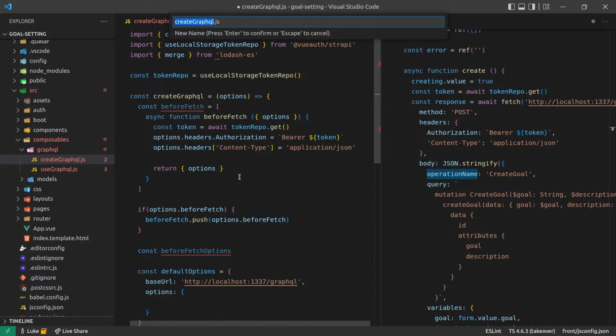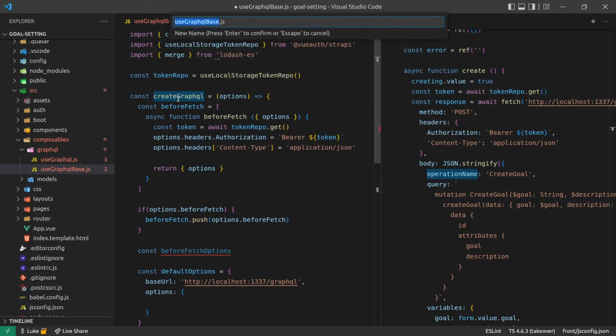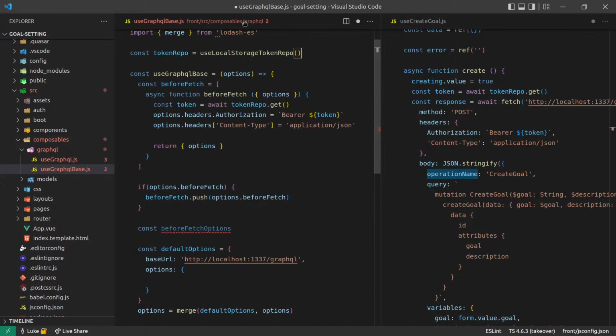Let's say use GraphQL base. Maybe something like that. And let's rename that to that. Yes, okay, I think I've got it in my head now.